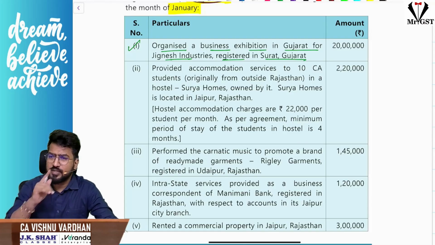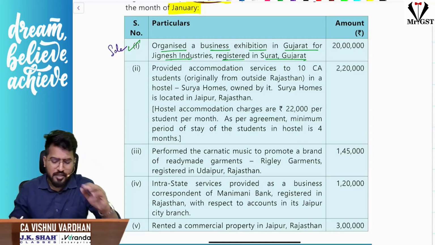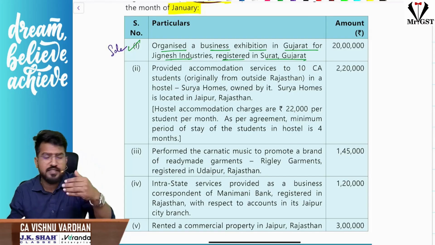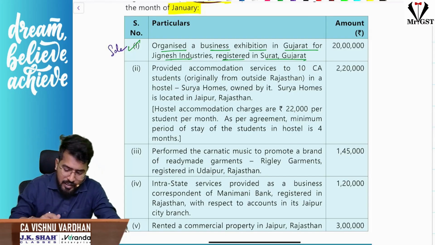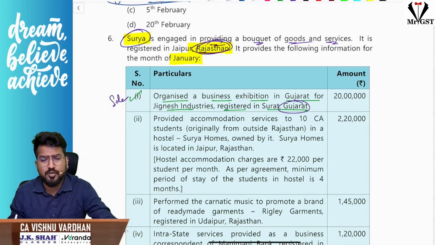Is this a sale or purchase? That is my first doubt. Sir, this is a sale, sir. Now, the second doubt is, sir, is this an intrastate sale or an interstate sale? I am from Rajasthan, sir. This fellow is in Gujarat. So this is automatically what?